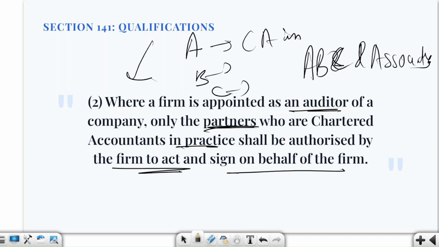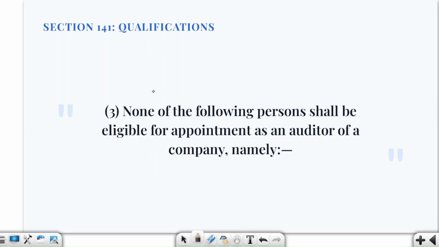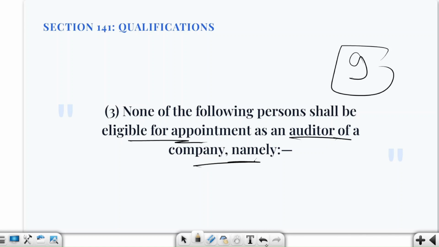Now comes the biggest part, that is qualification, or better say disqualifications. Here you will see the most exam questions are coming from this particular clause. Instead of memorizing these clauses, you have to understand what are those 9 no rules. None of the following persons shall be eligible for appointment as an auditor of a company. So basically, this qualification has 9 rules.